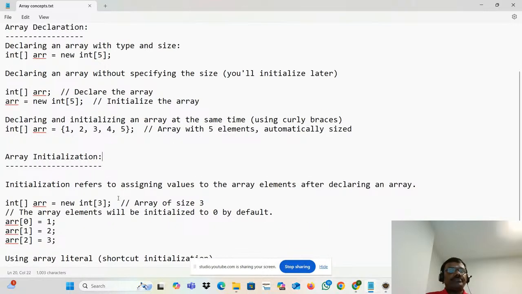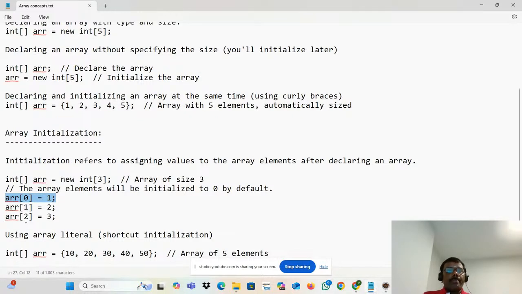Another way of initialization is that you declare and assign the hard-coded value. This way also we can do that. You'll feel, why do you need to know this kind of stuff? Because in Selenium, you may fetch the value from the web page and use it. That time you may need this one. So that's what I am explaining.